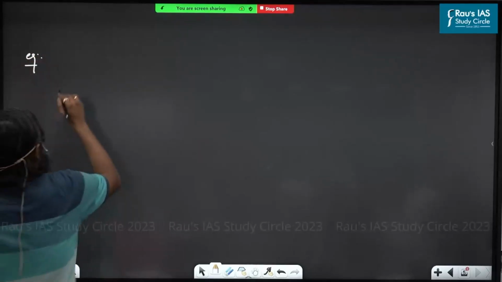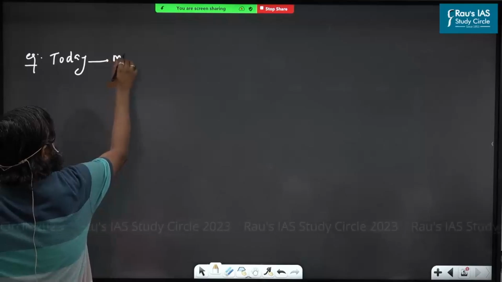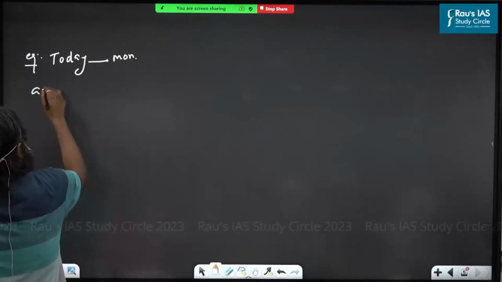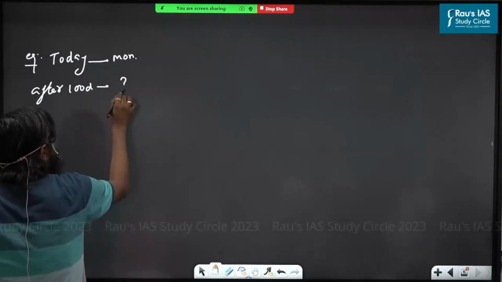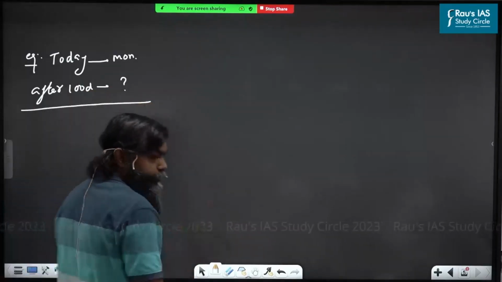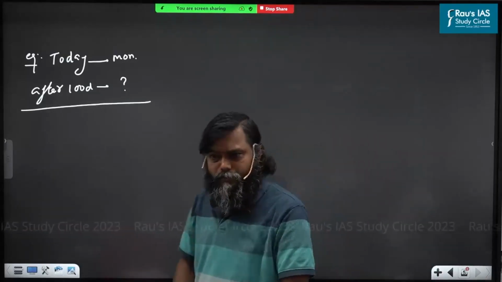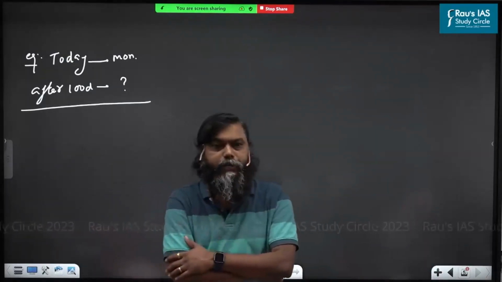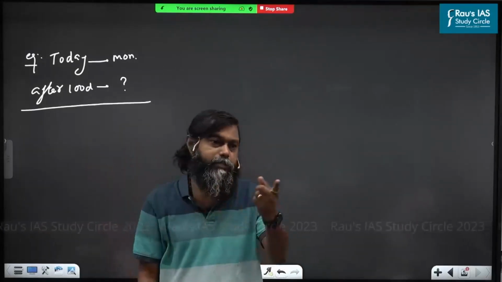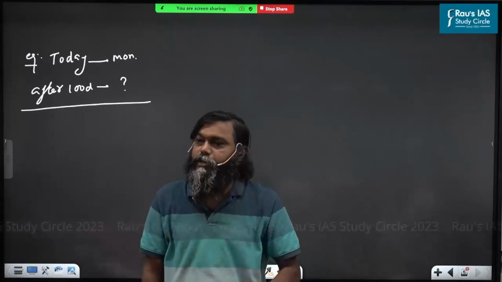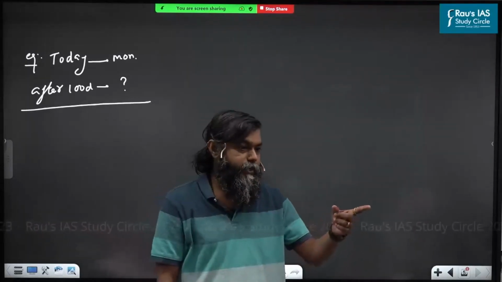Today is Monday. After 100 days, what is the day? Ready? This is asked in the question. So today is what day? For example, how can I calculate? Tuesday, Wednesday, like this, 100 days. Tomorrow you will get the answer. Understood, boss? That is not the appropriate way to calculate it. Do you understand this, boss?